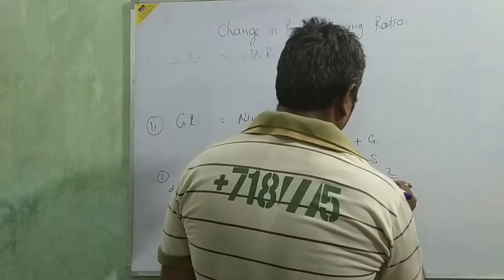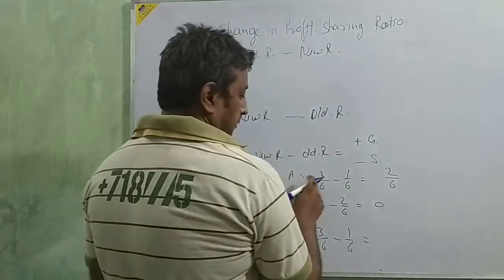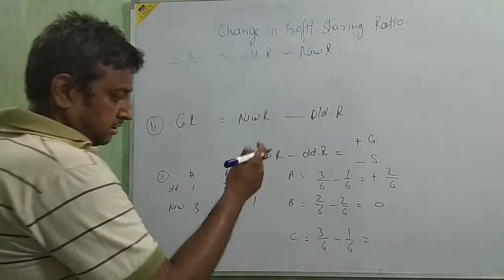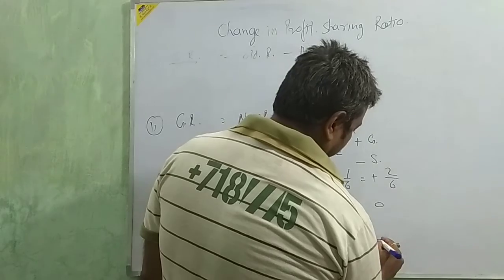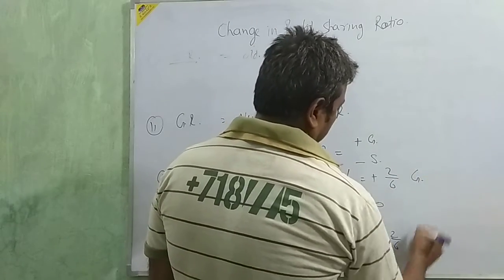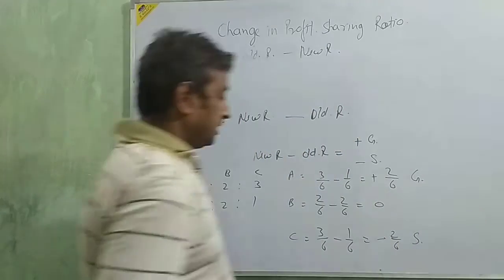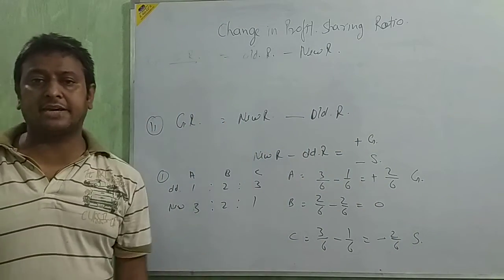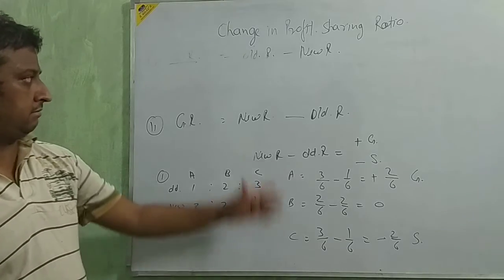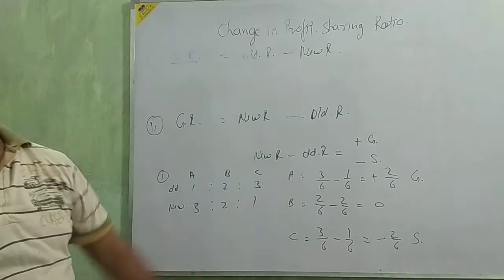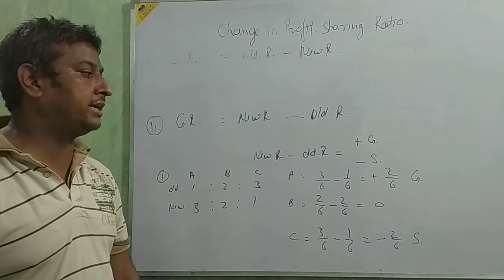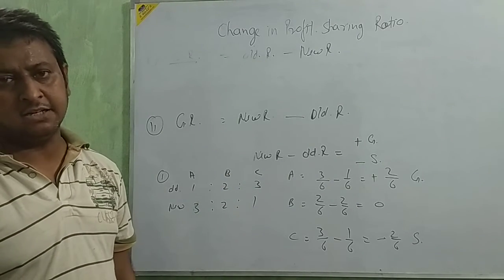So 2 upon 6 for A is plus, and for C it is minus 2 upon 6. It means A will gain, C will sacrifice, and B neither. By this you can easily calculate the gain and sacrifice. And if you want to use the formula that is given in the book, utilize that, no problem. This is the way by which you calculate the sacrificing or gaining ratio.